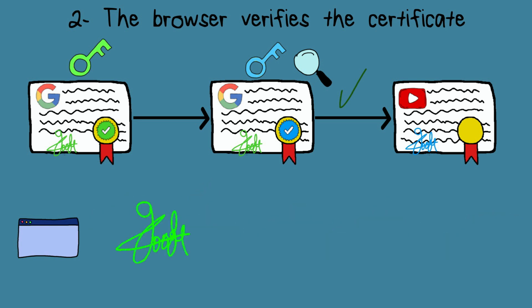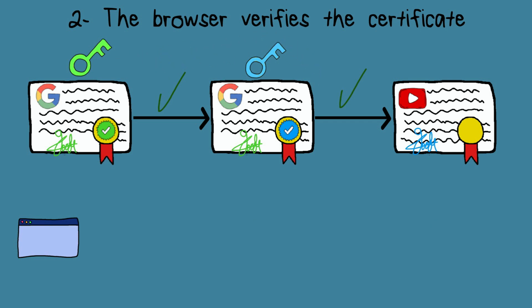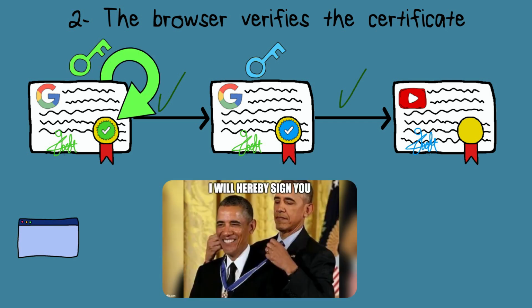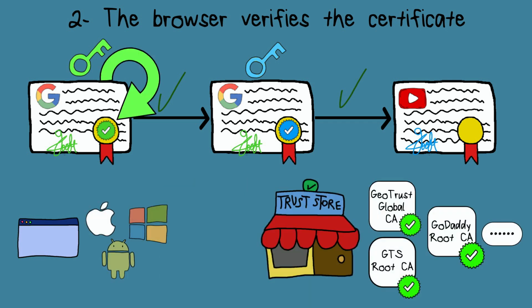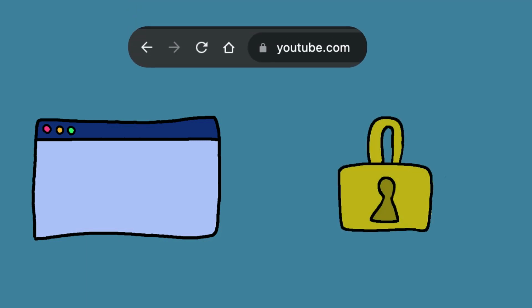The signature of the certificate of the intermediate certificate authority will be verified with the public key of the root certificate authority, as with the previous example. When reaching the root certificate authority, that's where the chain ends. The root certificate authority, which is self-signed, will be available in JayP's operating system's trust store. That's it. The browser, after this verification, will display a nice-looking lock icon, like the one in your browser. Now it is guaranteed that the communication is really with YouTube, and that it is safe.